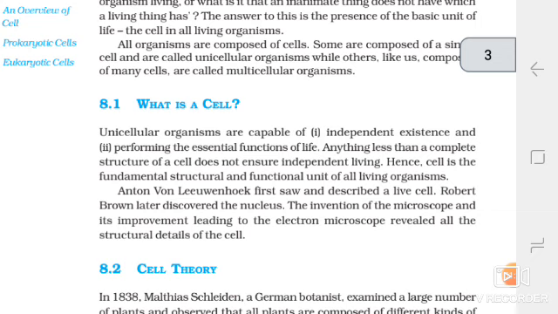Anton van Leeuwenhoek first saw and described a cell. Robert Brown later discovered the nucleus. The invention of the microscope and its improvement leading to the electron microscope revealed all the structural details of the cell.